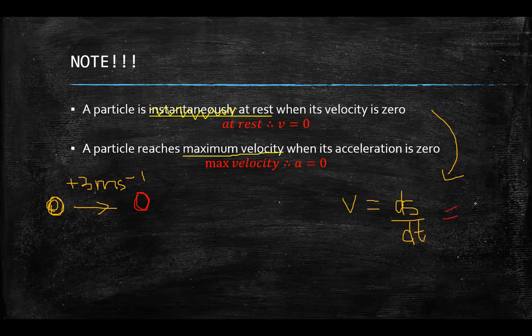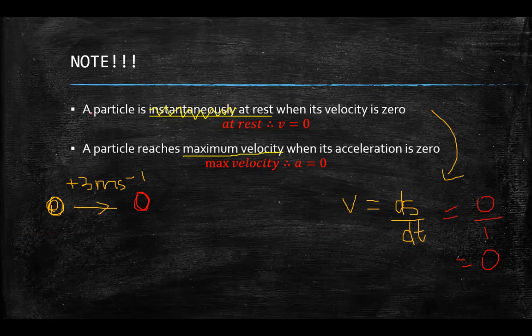I substitute that into this formula, zero, and let's just say the time taken was 1 second. Zero divided by any number will give me zero. So if my distance is zero, my displacement is zero, velocity has to be zero, just mathematically speaking, right? So that's why we say velocity is zero.